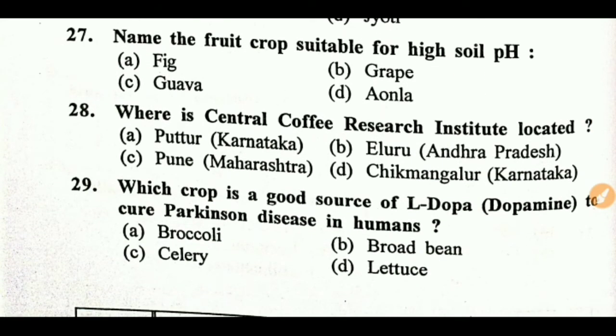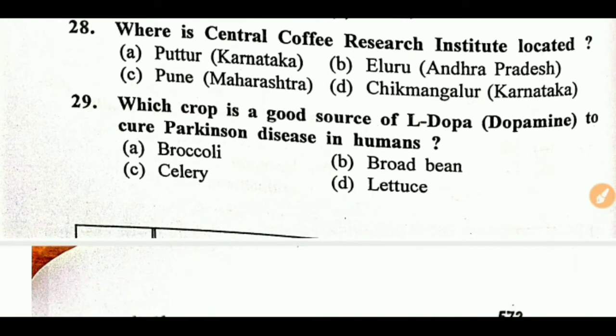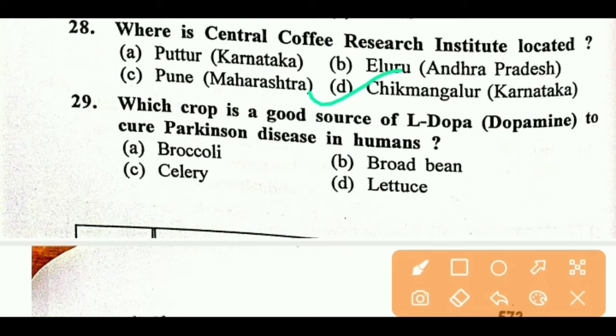Name the fruit crop suitable for high soil pH. Right answer is D, Amla, Emblica officinalis. Next question. Where is the Central Coffee Research Institute located? Right answer is Chikmagalur, Karnataka, and Puttur is a research center of cashew nut, and Iluru is situated in Andhra Pradesh.